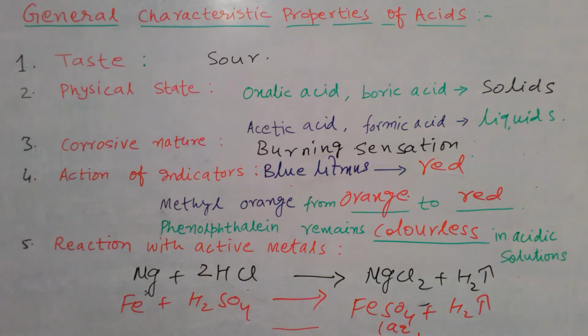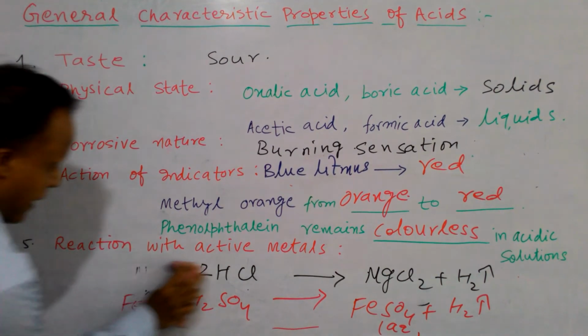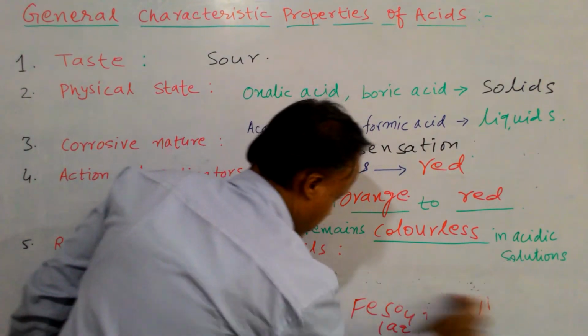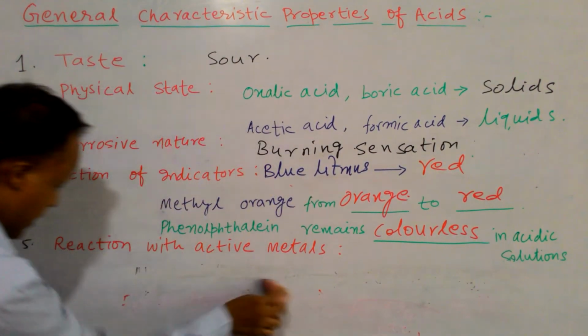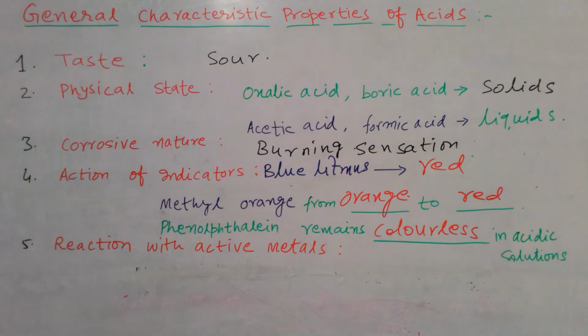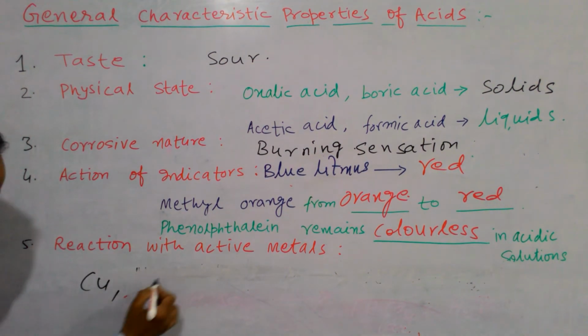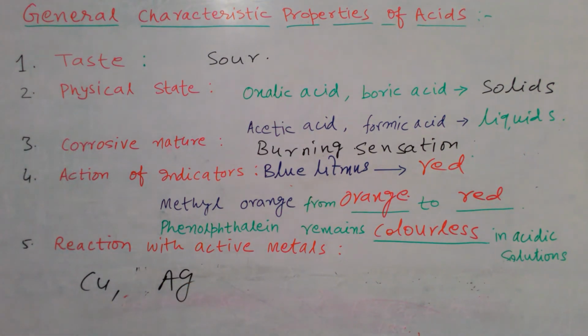But remember one thing, some metals like copper and silver, Ag, are less reactive.